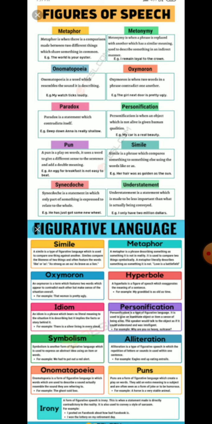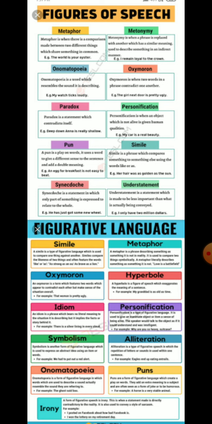Okay, the next is hyperbole. It is the deliberate and obvious exaggeration of language for creating effect. Hyperbole means it is a deliberate and obvious exaggeration. Exaggeration means, when you are showing off greatly, you are presenting it with excessiveness, that is called exaggeration. So it is the deliberate and obvious exaggeration of language only for creating effect.